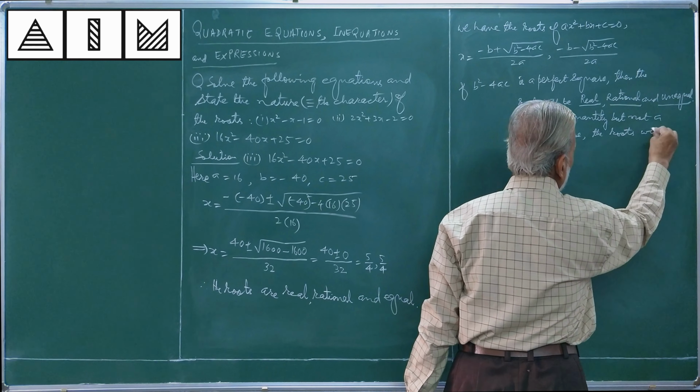And unequal, because one will come with plus sign and the other will come with minus sign. Lastly,